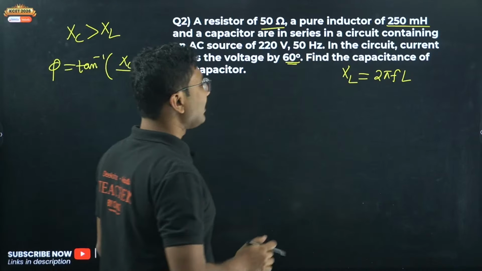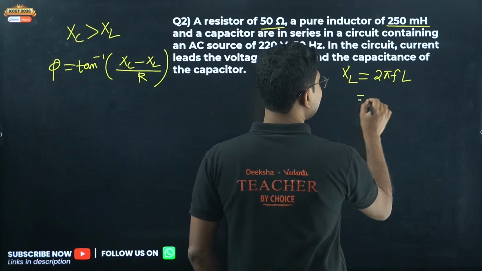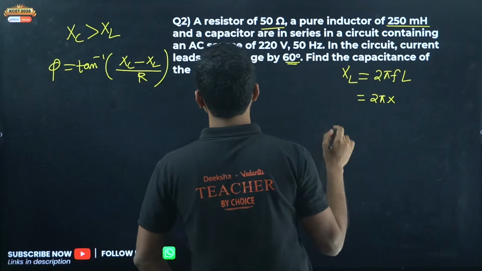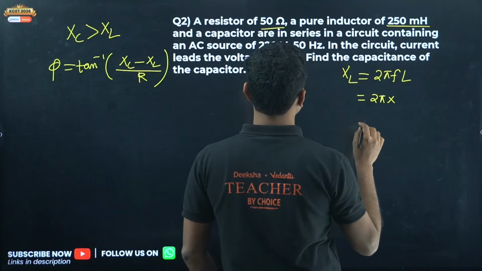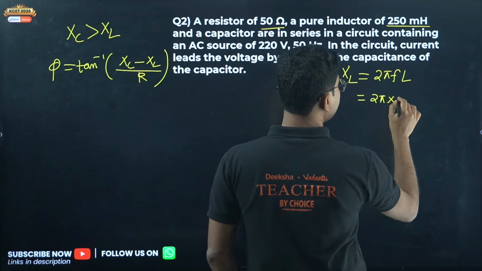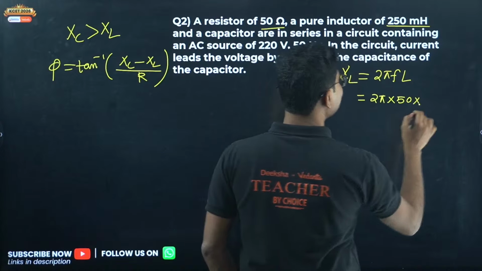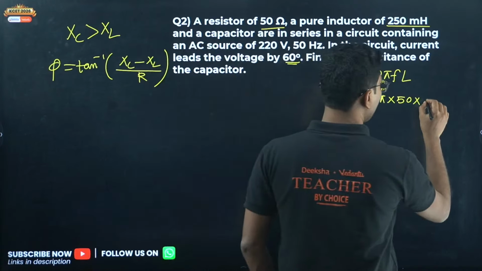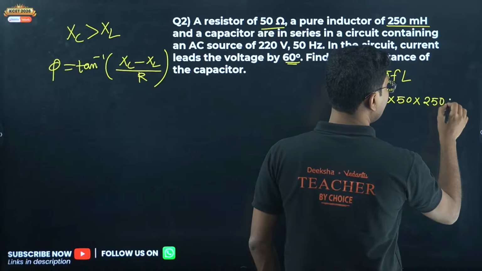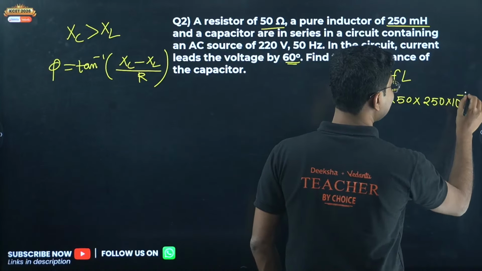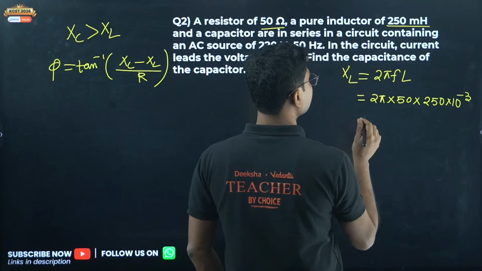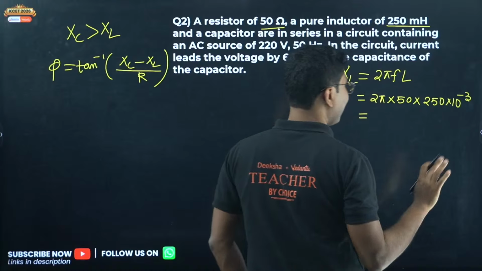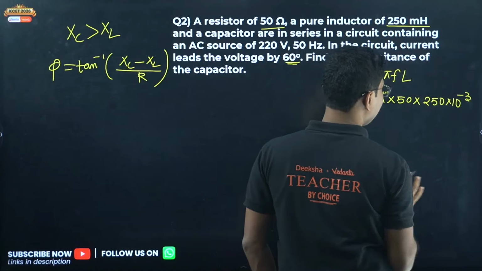Anyway, so XL we have to calculate first. XL is 2 pi into frequency, which is given here as 50 Hz, and L is given here as 250 millihenry. 250 milli means 10 to the power of minus 3. I'm not sure whether it is milli or micro, but because it's mentioned millihenry, I am taking millihenry only.